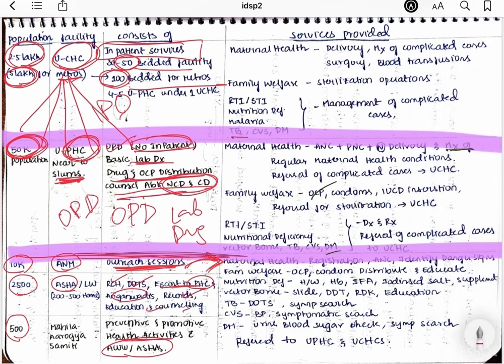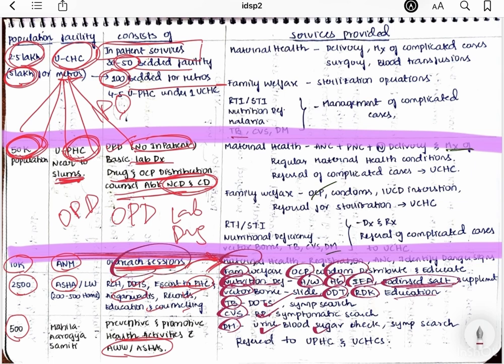Now if we see the services at the outreach level, we are basically talking about maternal health, family planning, nutritional deficiency diseases, vector-borne diseases, TB, CVS and diabetes mellitus. They do basic examinations like urine and blood sample collection, basic checkup and BP measurement, DOTS agent work. They do rapid diagnostic tests, they spray DDT, they conduct thick and thin smears, and education, right? For nutrition, they conduct height and weight measurement and hemoglobin estimation. They supplement iodized salt, iron and folic acid, and also distribute OCPs and condoms.